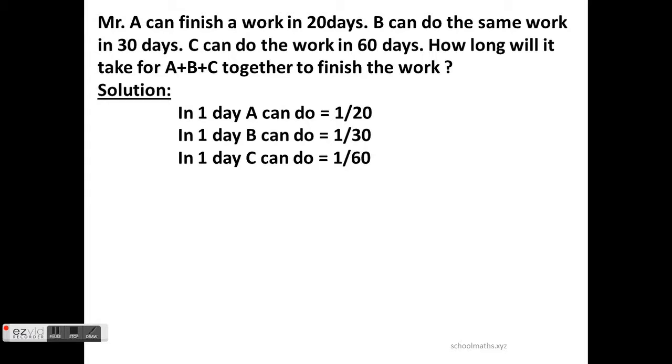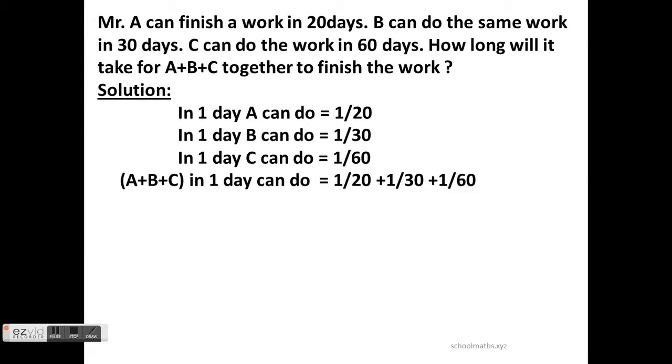Now, all three are going to work together to finish the work. So we will add all three. A plus B plus C in one day, how much will they do? 1/20 plus 1/30 plus 1/60. How will you add all three fractions? By taking the LCM.